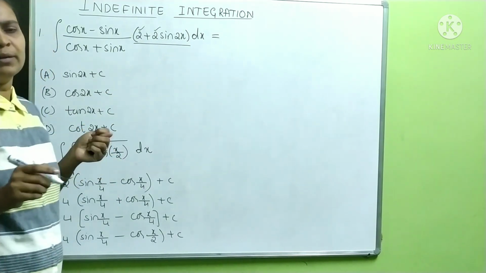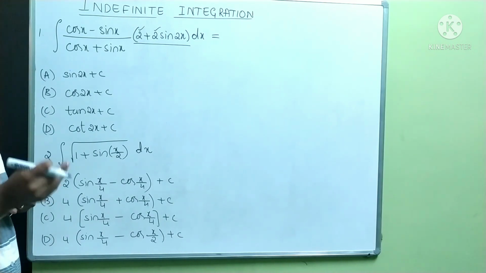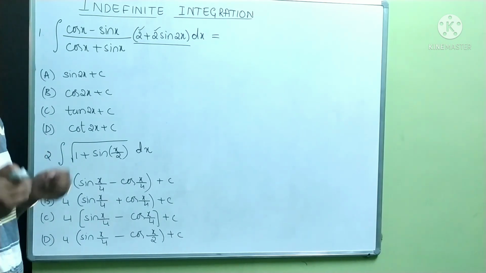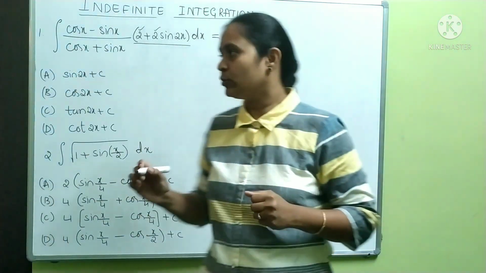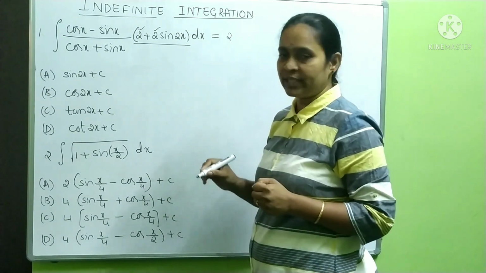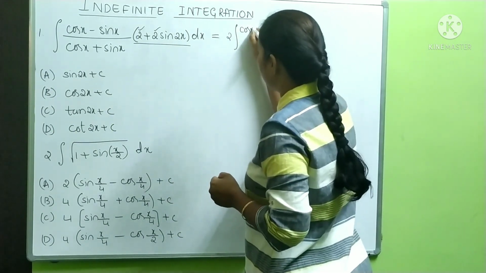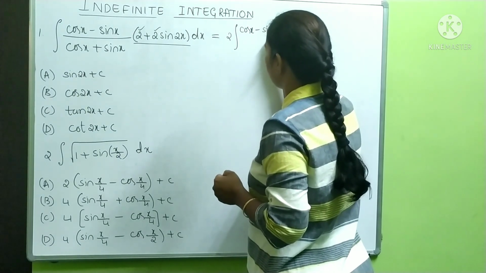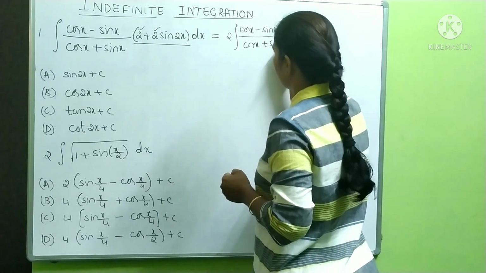And you know very well, 1 plus sin 2x can also be written as sin x plus cos x whole square or cos x plus sin x whole square. So I will write this question like this. This 2 is common, I will write it totally outside the integration symbol, and the integration of numerator as it is, cos x minus sin x divided by cos x plus sin x.